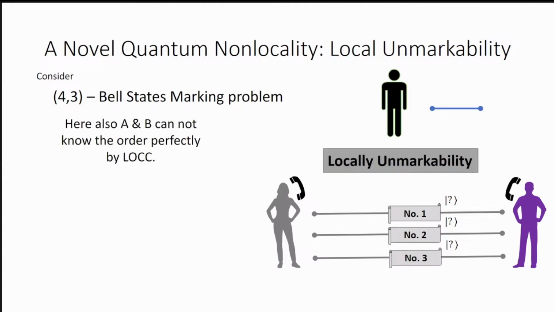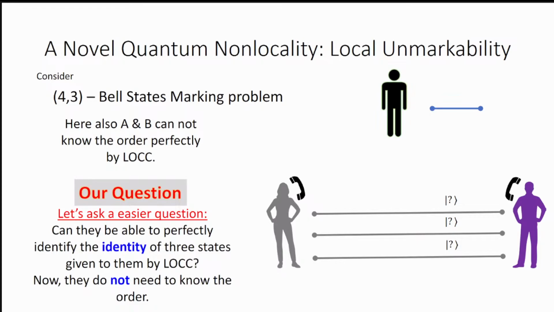Globally, they can perform it very easily, perfectly, but locally, it is not possible for them to know the order perfectly. So 4-3 Bell states marking is also not possible. That is, local unmarkability is also present here.